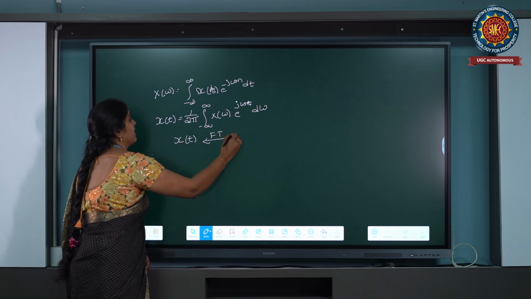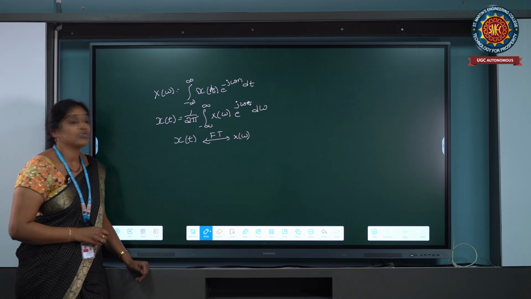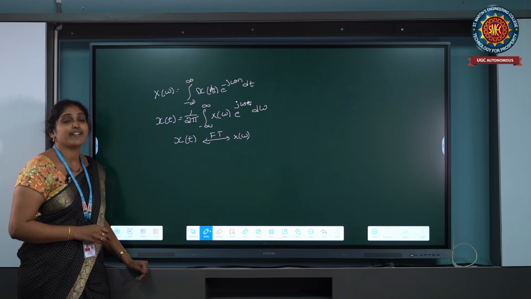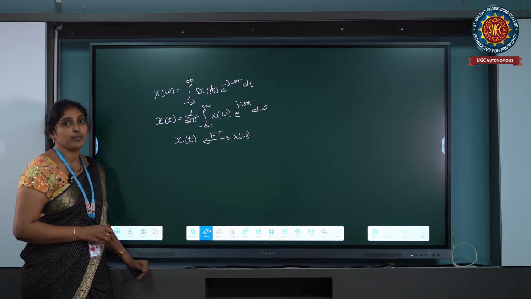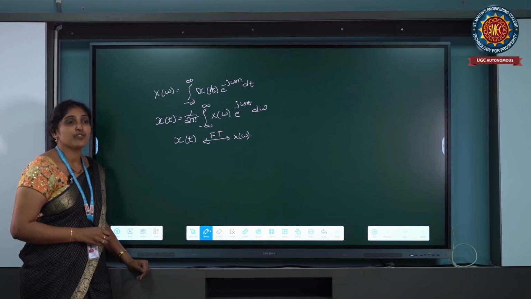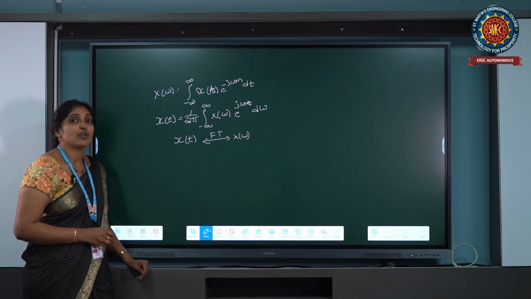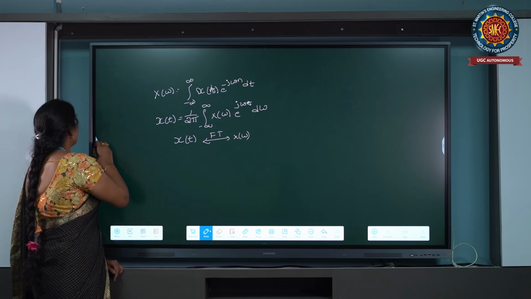The main advantage of the Fourier transform is that it is applicable for periodic and aperiodic signals, but the Fourier series is applicable only for periodic signals. The Fourier transform also converts differential equations into algebraic equations in the frequency domain. So that is about the Fourier transform.